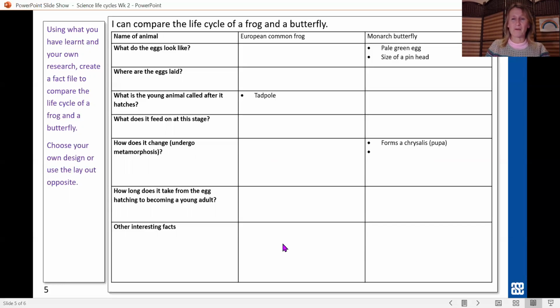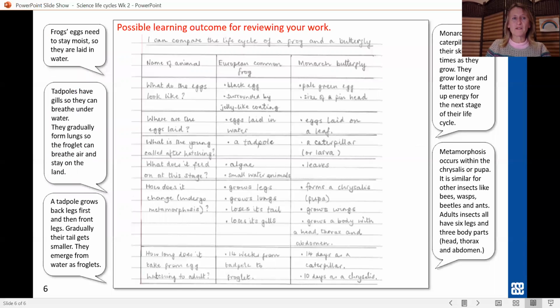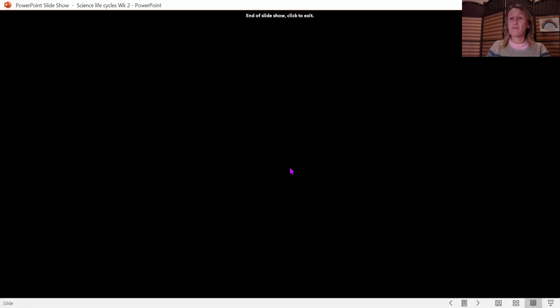The frog certainly was really interesting. There were lots of facts, and the butterfly as well. Okay, now that's what your work might look like. So there you are, all of the things that your work might look like. I'm not going to carry on with that too long. So all of that work is on the sheet. Look through this video as many times as you want. Please follow those links, because what you will see is fantastic. And hand in some super work on your portfolio, please.